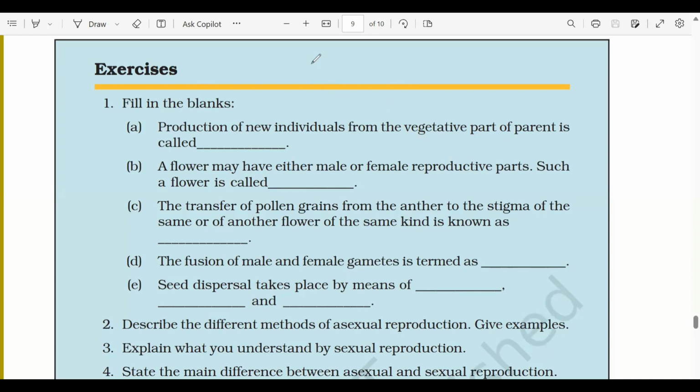So I welcome you all to the last part of this video series of chapter Reproduction in Plants. Today we are going to discuss the question answers for this chapter. So let's start with the exercise question. Question number 1, fill in the blanks.